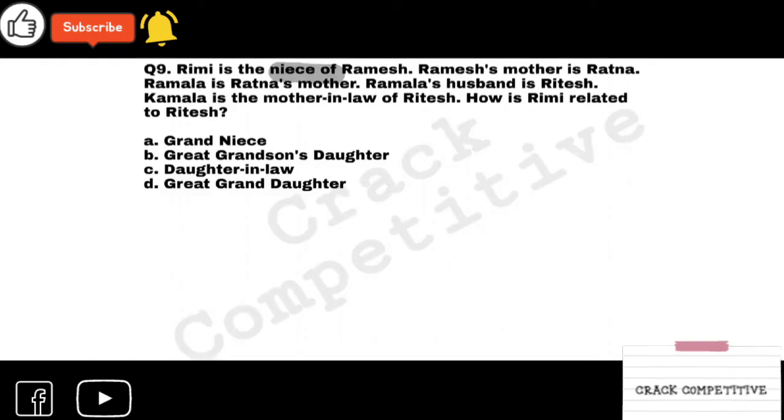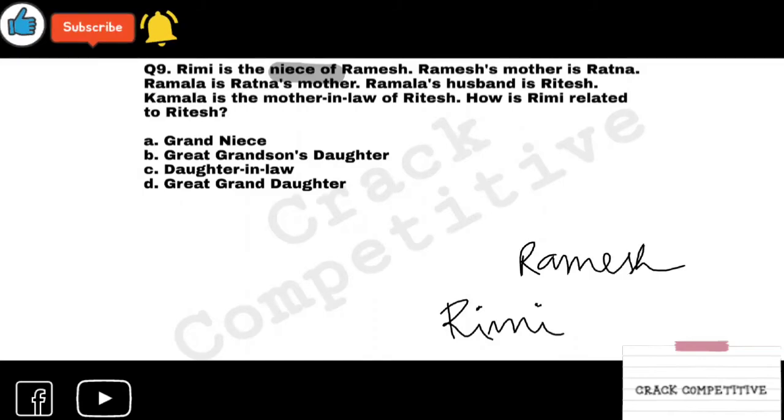Rimi is the niece of Ramesh. I have to write the full name because there are so many R's. Ramesh. I'm writing Rimi a bit late because we may find Rimi's mother later in the question. So Rimi and Ramesh have a generation gap. You can write it like this, or you may use just a line there.